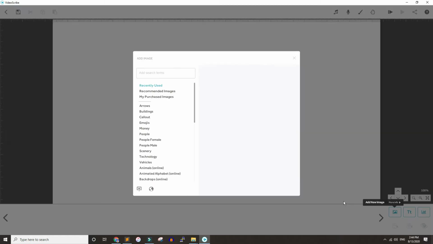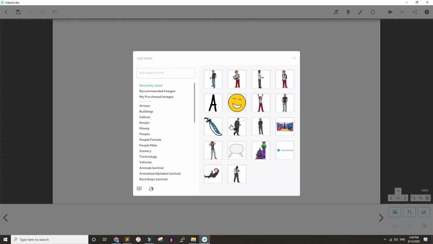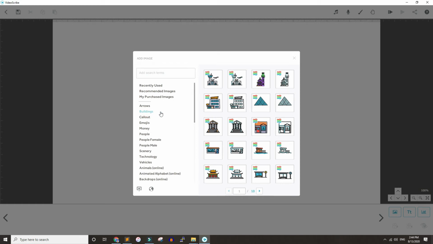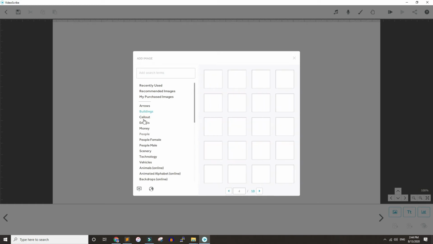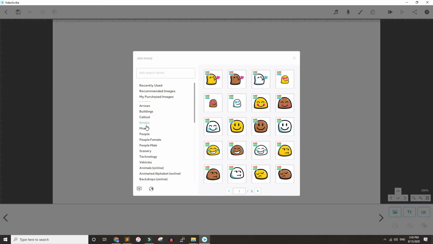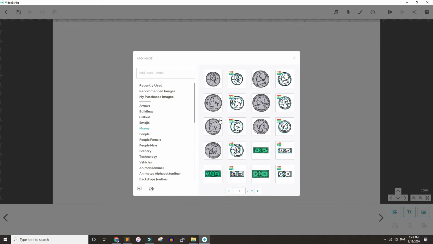If you want to load your images, click on that image icon, and using this text tool you can add your text here. So let's add some. Let me show you what is available inside the Video Subscribe library. These are some recent items that I've used. You can also use search if you are looking for a specific item, but these items are also divided into multiple categories. As you can see, callouts, almost every kind of object is available inside Video Subscribe.